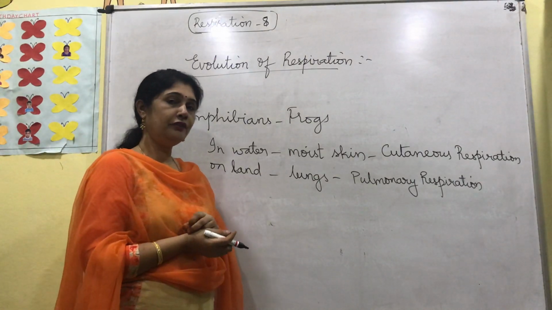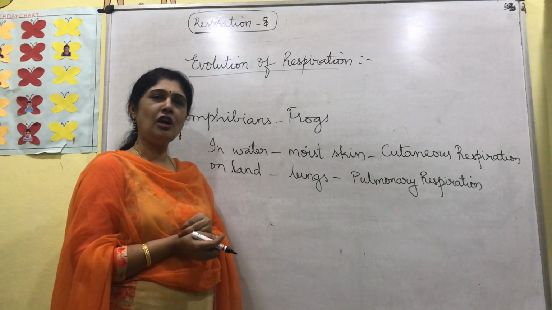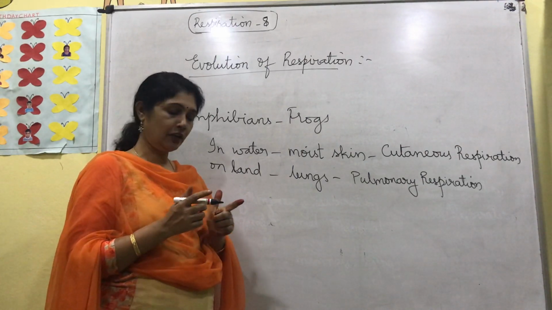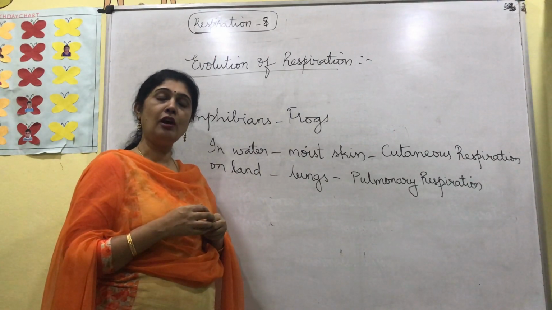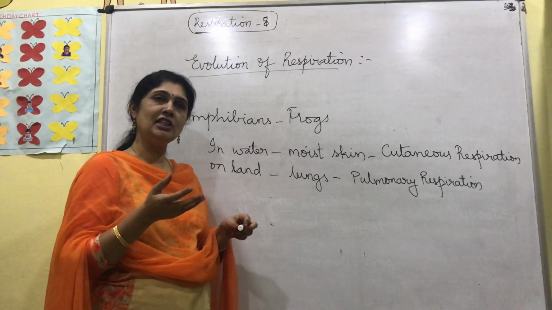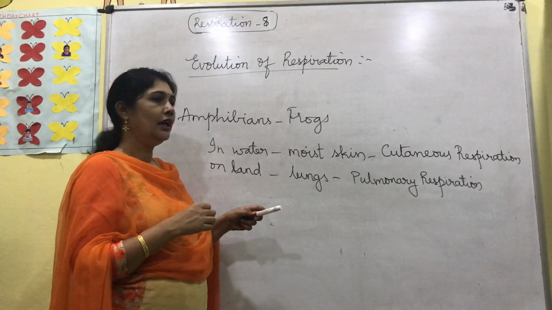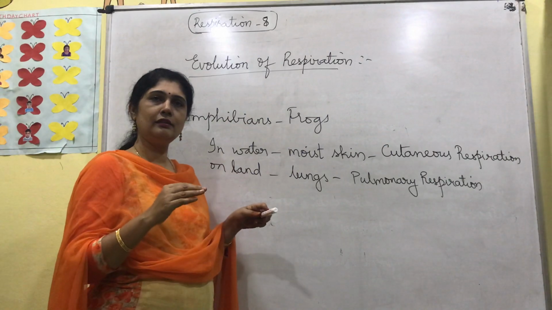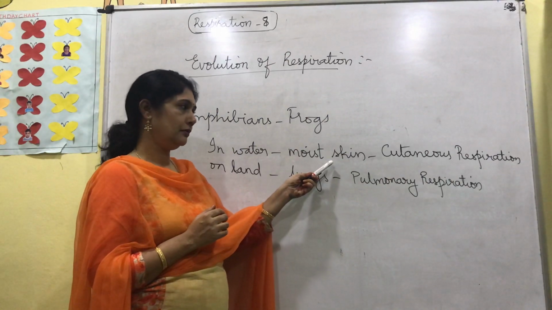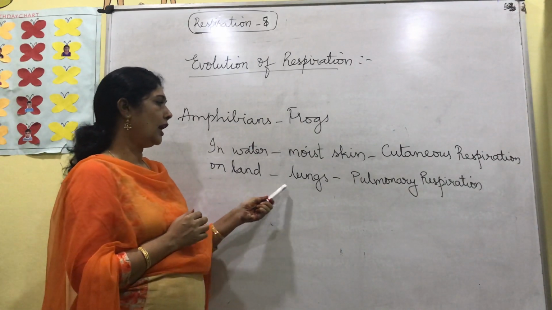For your knowledge, the larval form of the frog, which is called a tadpole, is almost similar in features to a fish. The tadpole larval form breathes with the help of gills. But as the tadpole changes into an adult frog, the gills disappear and the tail shortens. When it becomes an adult, in water the moist skin helps in respiration, which is called cutaneous respiration, and on land, the lungs.